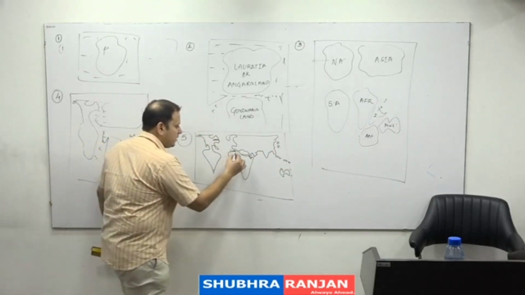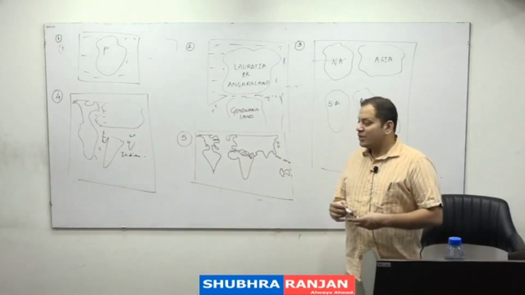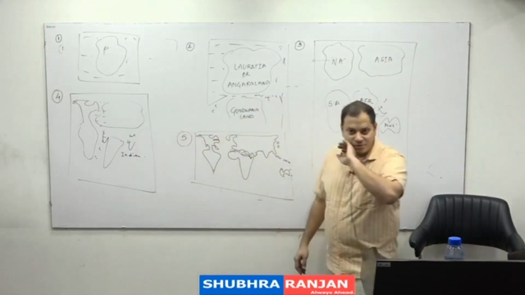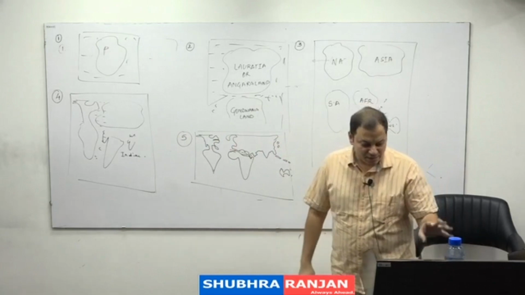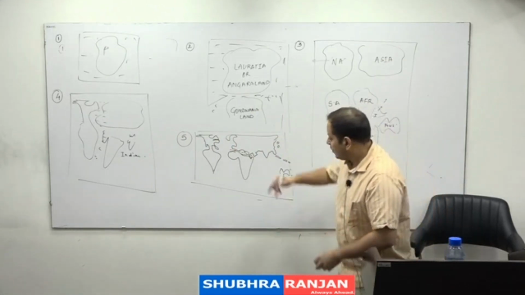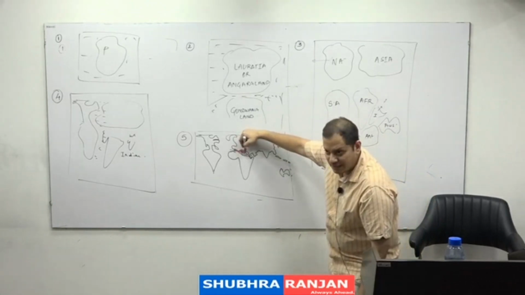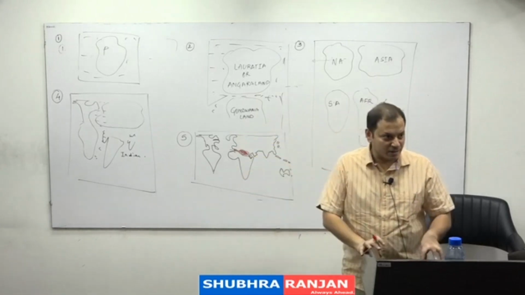And what is the sea in between? Mediterranean Sea. So he said that the westward movement of North and South America resulted into formation of the Atlantic Ocean. The northward movement of Africa and India resulted into the formation of the Indian Ocean. The original Tethys Sea was reduced in size to form today's Mediterranean Sea.